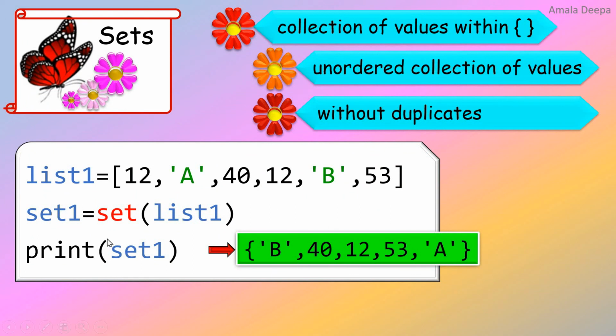Also notice that in the list there were duplicate elements. Here 12 is appearing twice. But when I convert the list into a set, the duplicates are removed. Here you can see the element 12 is only once. From this it is clear that a set contains unique elements.